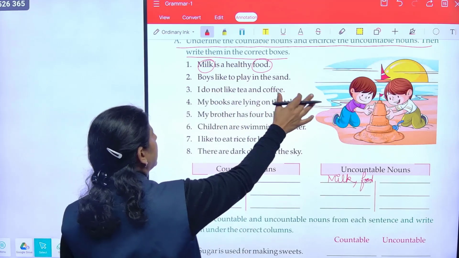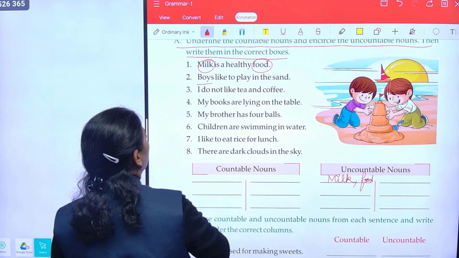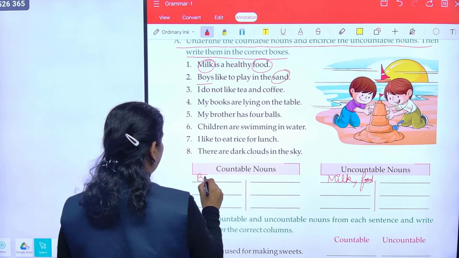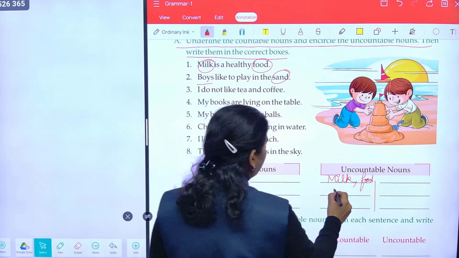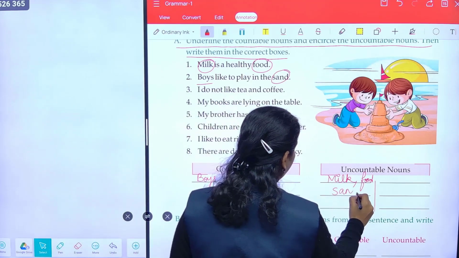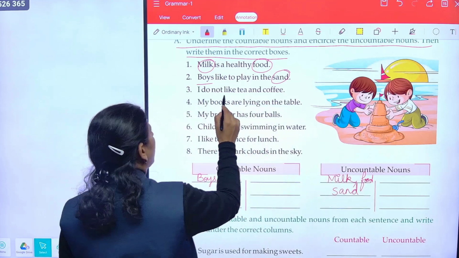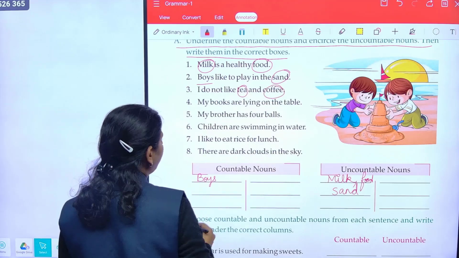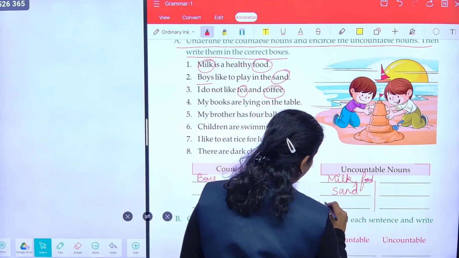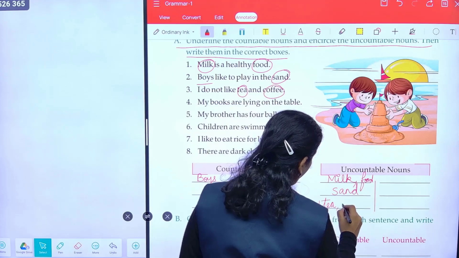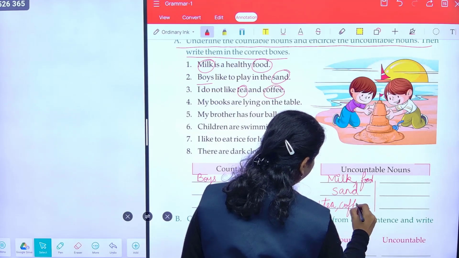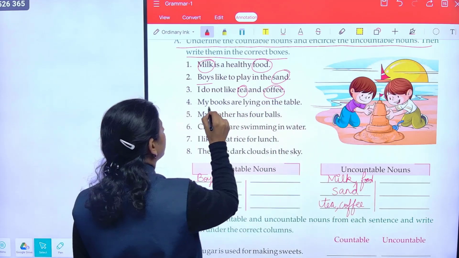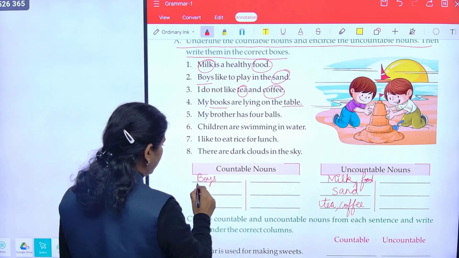Boys like to play in the sand. Boys you can count and sand you cannot count. So boys will be here and sand you can write here. I do not like tea and coffee. So both cannot be counted. Neither tea nor coffee. So tea and coffee. My books are lying on the table. So books you can count. Table you can count.